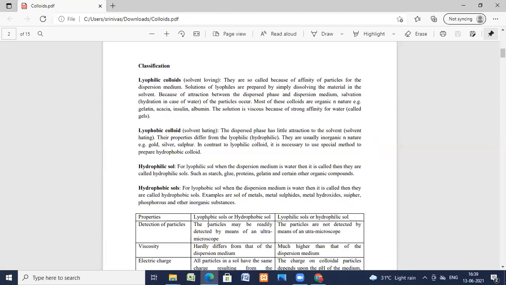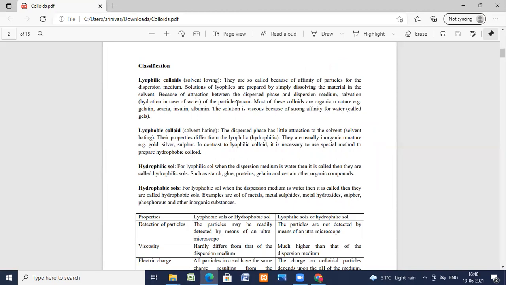Now we'll see the classification of the colloids. In the classification of colloids, we have lyophilic colloids, which are solvent loving. They are so called because of the affinity of the particles for the dispersion medium. Solutions of lyophiles are prepared by simply dissolving the material in the solvent.